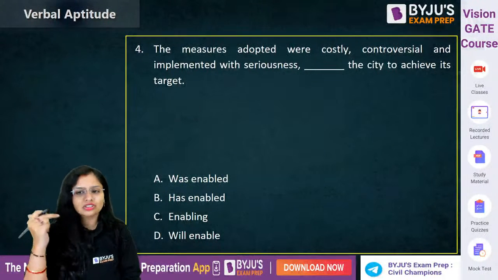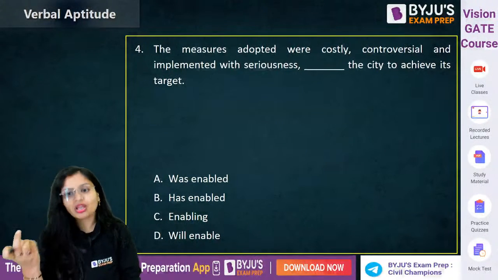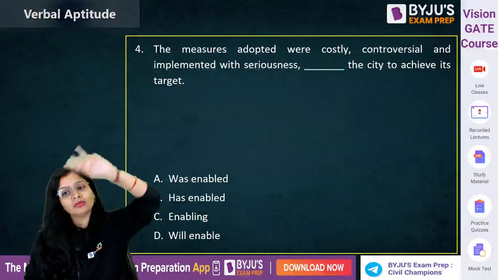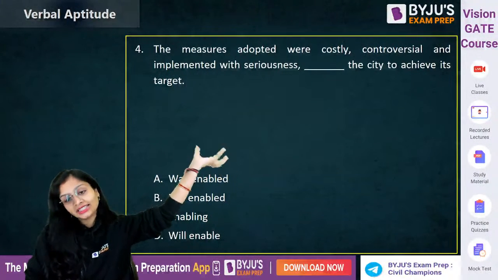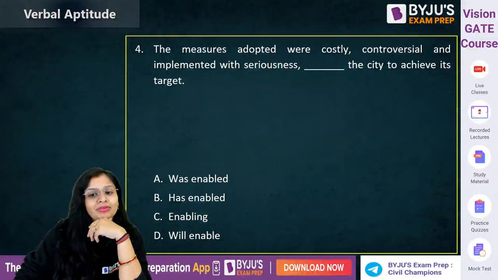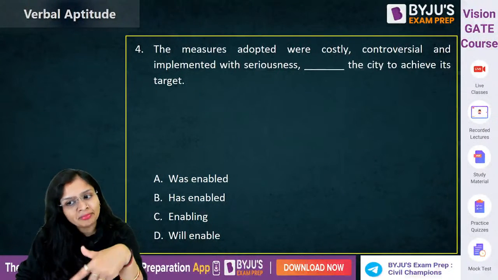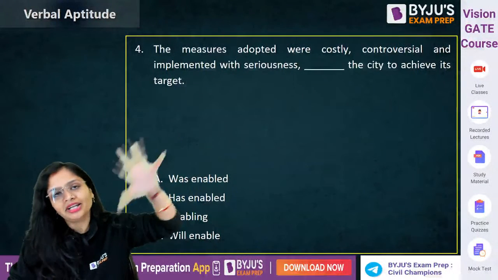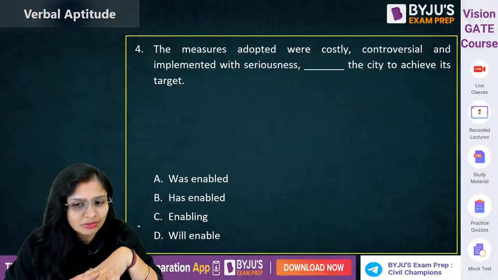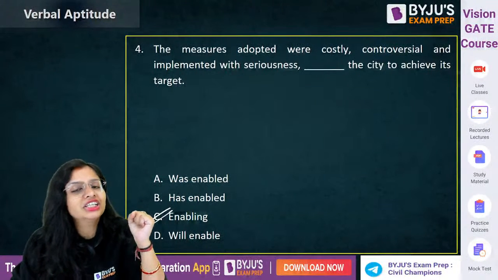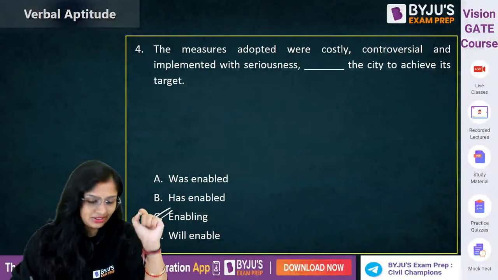The measures adopted were costly, controversial, and implemented. See, it was talking about the past, but it is continuing in the present. So implemented with seriousness, enabling the city to achieve its target. It's going on in the past, but it is continuing in the present. So we'll just put the ing: enabling the city to achieve its target.